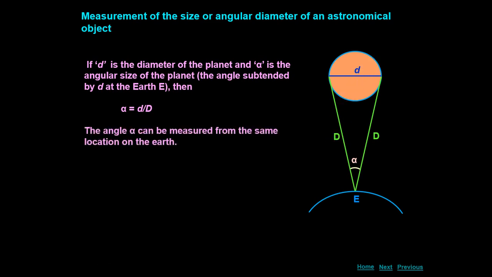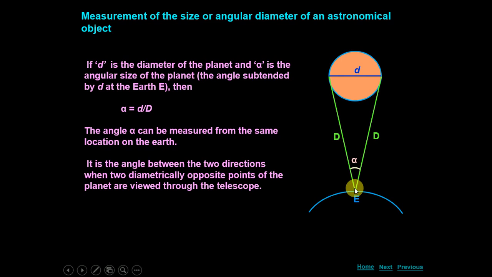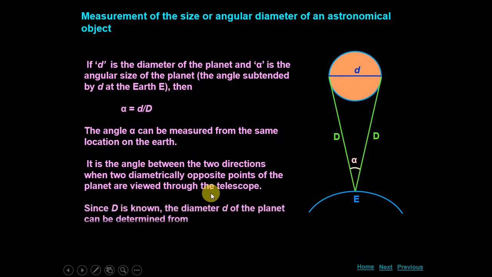The angle alpha can be measured from the same location on the Earth. From the same location here, we are not going here and there. From the same location we are going to measure alpha. It is an angle between the two directions when two diametrically opposite points of the planets are viewed through the telescope.